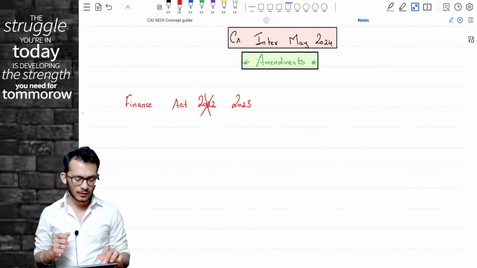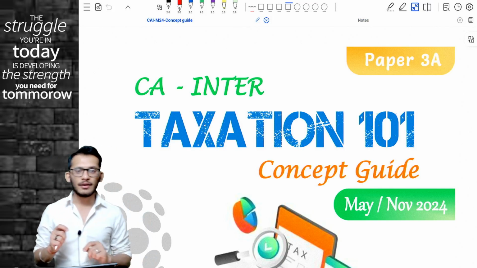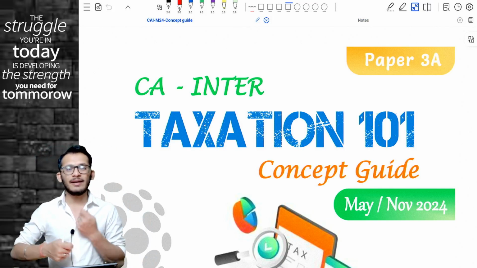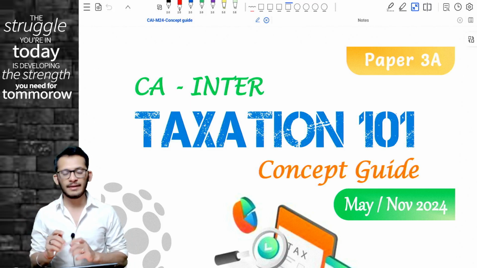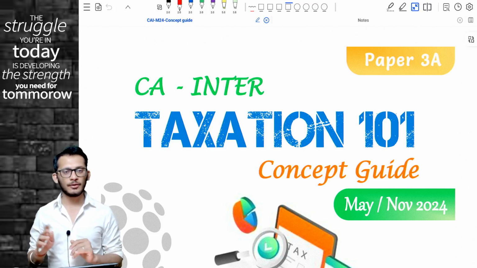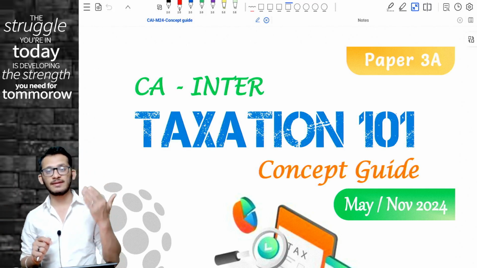How we are going to look at the lectures is very simple. I'm going to use my own material. Now, for those who know about my material, every time there is an amendment which comes in, I will ensure that those amendments are shown in green color. So even if you don't have the material, don't worry about it. I will take you through all the green colors which are shown in my material, and then we will keep discussing them as we progress.